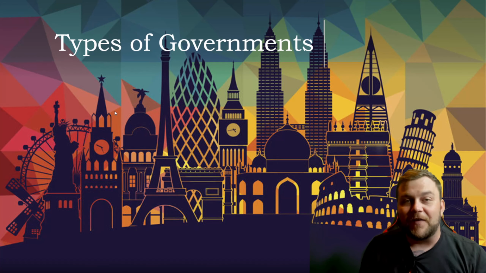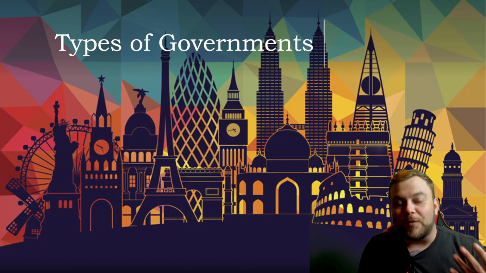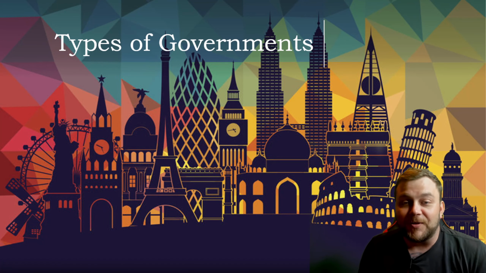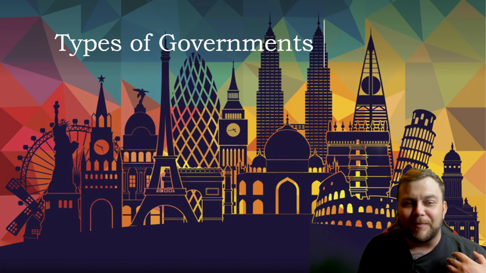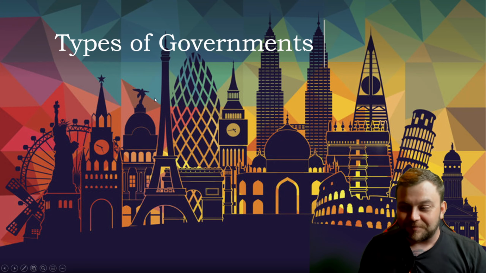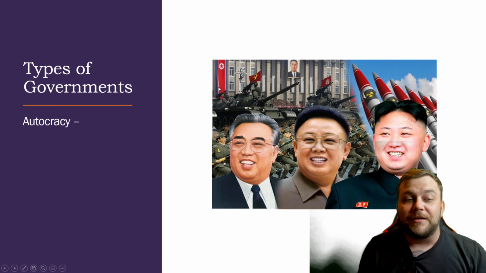So, types of government. I want you to think about different types of government. If you're here in the United States, for the most part, we've just been used to democracy. We get a little bit of change every 4 years, but it's democracy nonetheless. But you could debate that. That's a video for another time. All right, so types of governments.